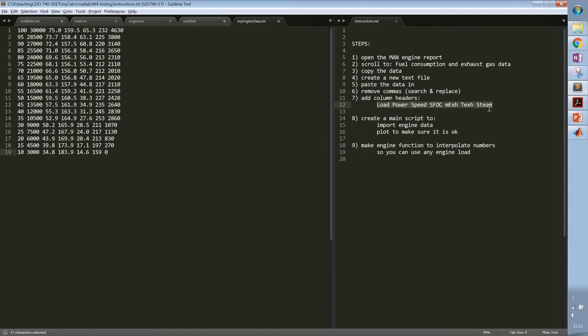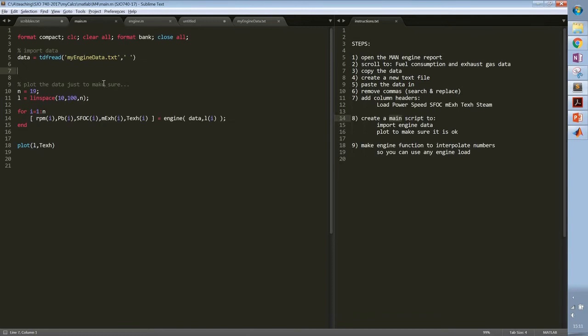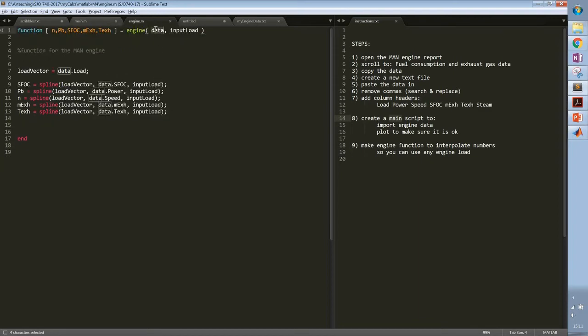So now I'll put some headings on each of these columns for the sake of Matlab to be able to know what the variable names are. Go to Matlab and create a main script, and we use tdfread and then the text file name, and you can call the function called engine with the data as input and the load that we want to know all the performance at.